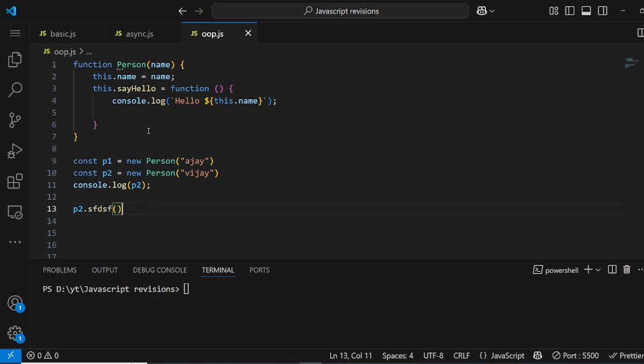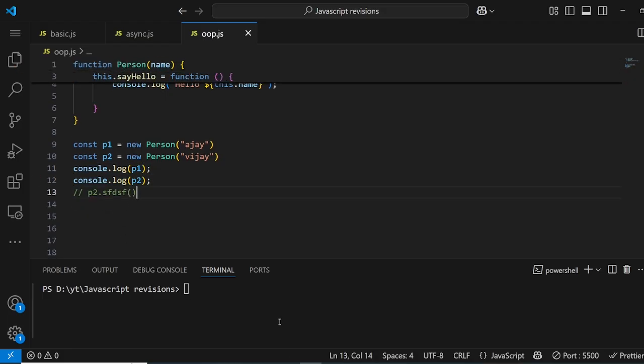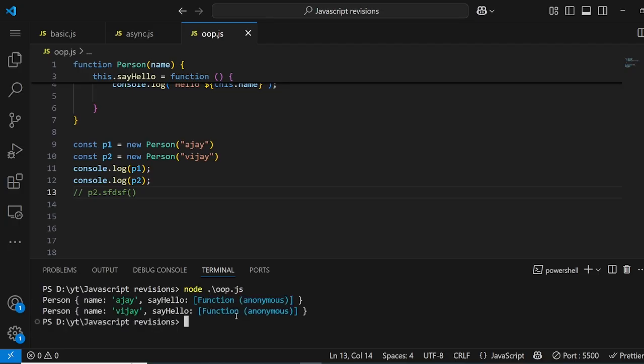When we create objects using a constructor like this Person constructor, let's just log p1, and first let me comment this out. You will see that this sayHello function is getting copied two times.